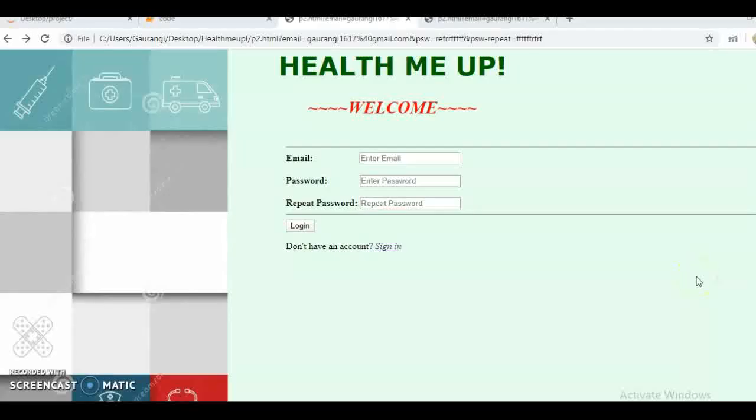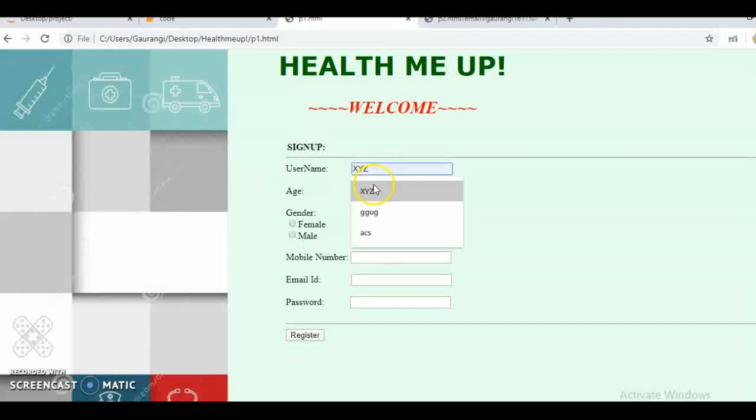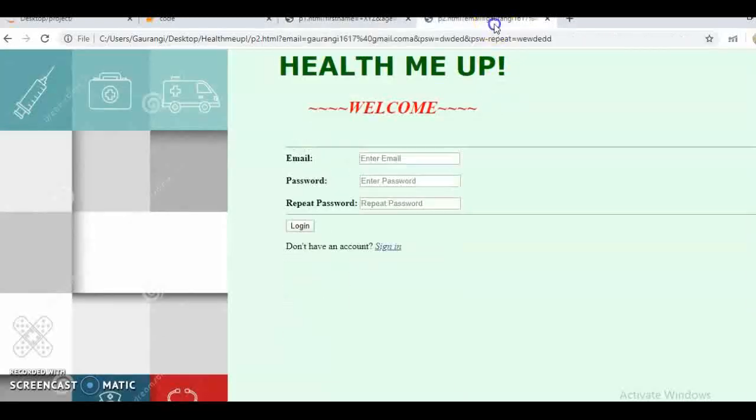Now let us come to the second module of the project, which is the website part. So this is the login page of the project Health Me Up. If you are already registered to the site, you can fill in all the credentials, but if you are a new user, you can sign in here, fill in all the credentials. Let's choose some random and register yourself. Once you are registered, go back to the login page and fill in all the credentials and now you can log in to the website.